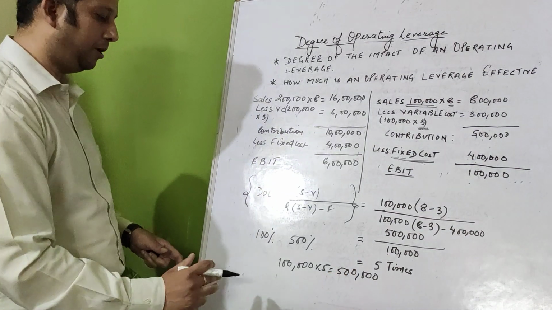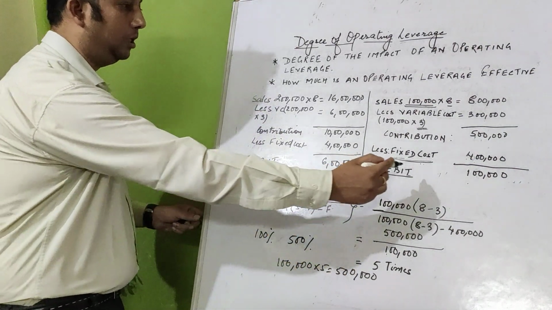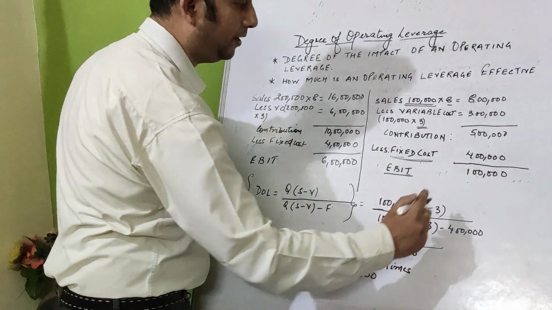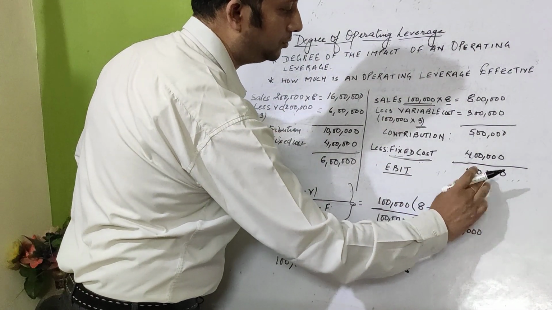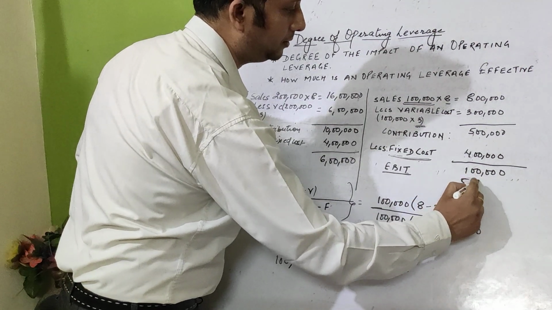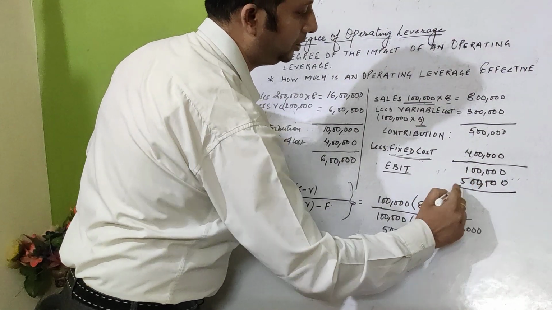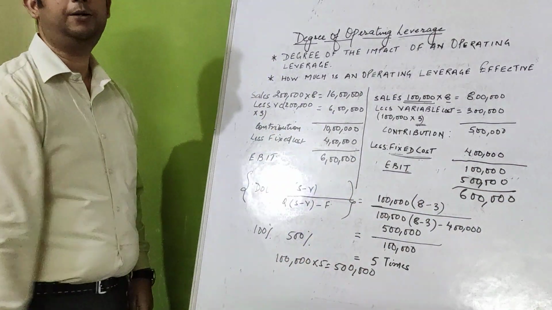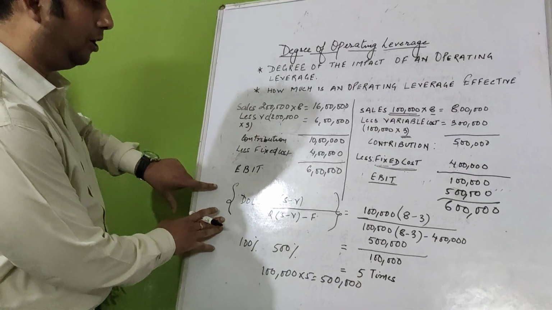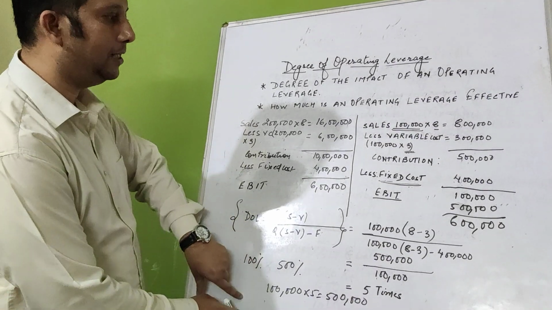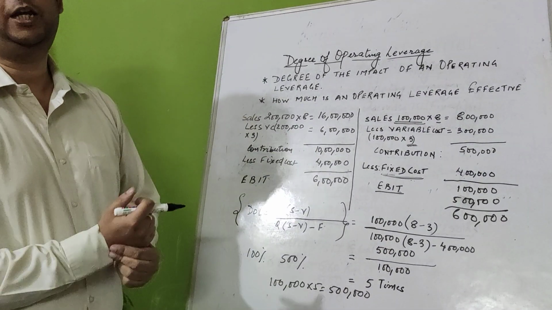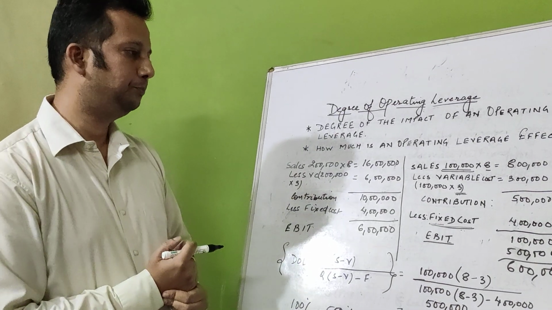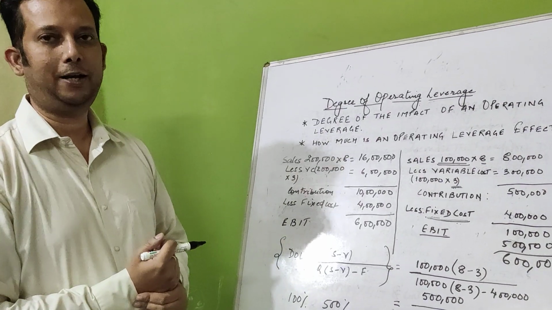So it has increased by 5 lakh. Compare: earlier EBIT was 1 lakh and it has increased 5 times, that means by 5 lakhs, so this equals 6 lakhs. A 5 times increase, you see. So the degree of operating leverage basically tells us the magnitude of the impact of the operating leverage. I think the concept must be clear by now. Thank you so much.